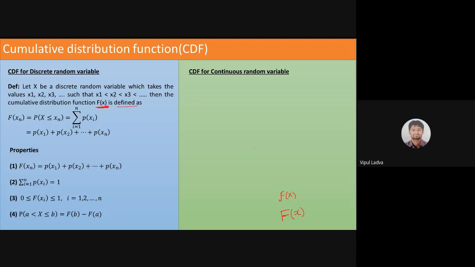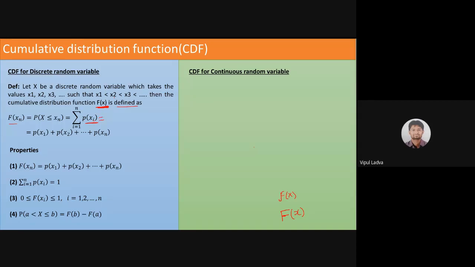Now how is it defined? It's defined as the probability of X when X is less than or equal to xn. Whenever X is less than or equal to xn, we will find its probability. That means we will be adding the summation, i running from 1 to n, of p of xi. अब इसका मतलब क्या हुआ?